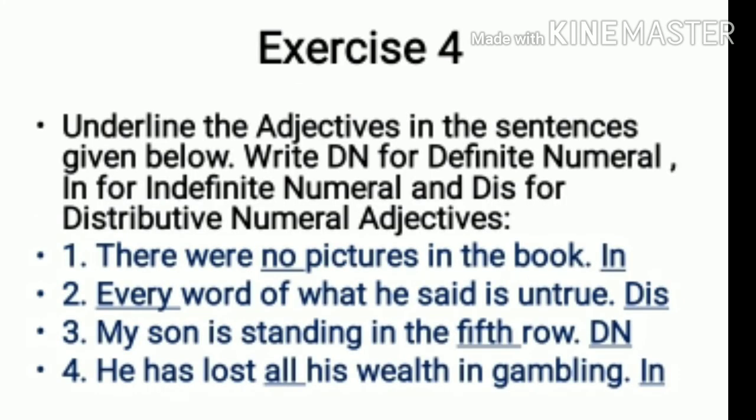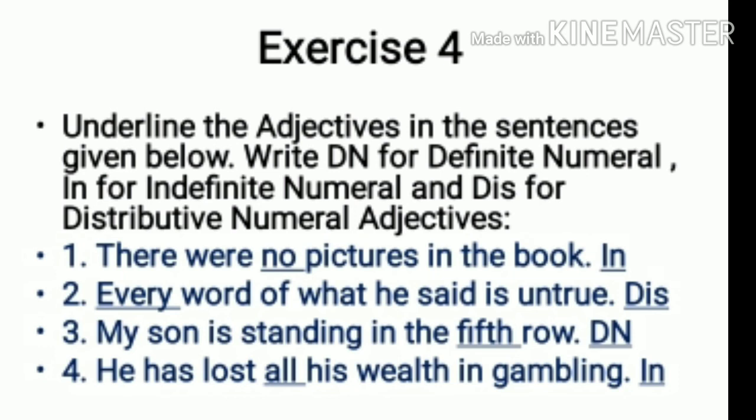Exercise 4. Underline the adjectives in the sentences given below. Write DN for definite numeral, IN for indefinite numeral, and DIS for distributive numeral adjectives. So all these are adjectives of number. Now in number we learned that there were 3 types: definite, indefinite and distributive. So here we need to find out which number we are talking about. So your first one, there were no pictures in the book. So no. No is your adjective of number. So here it does not show how many, no count. It is indefinite. So IN, it is an indefinite numeral adjective.